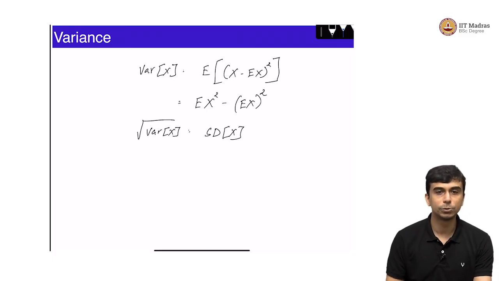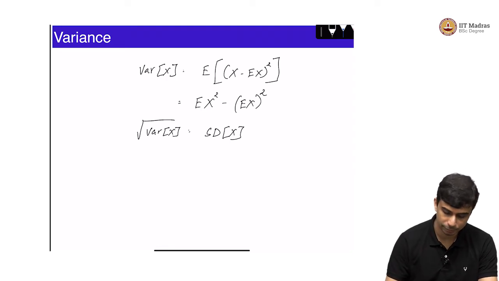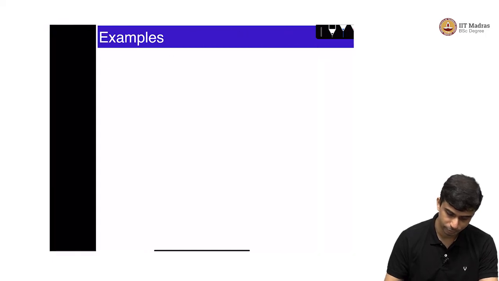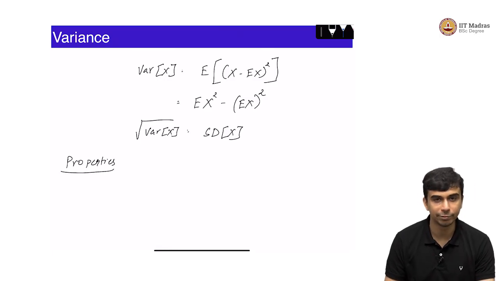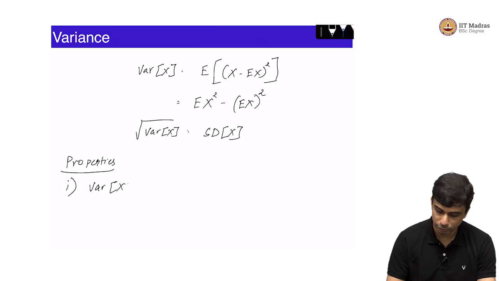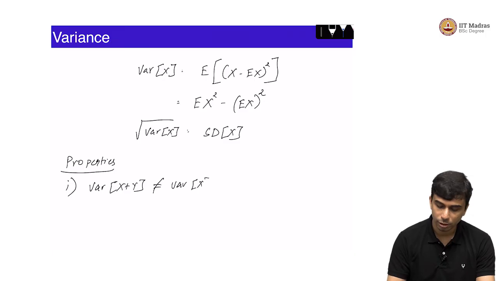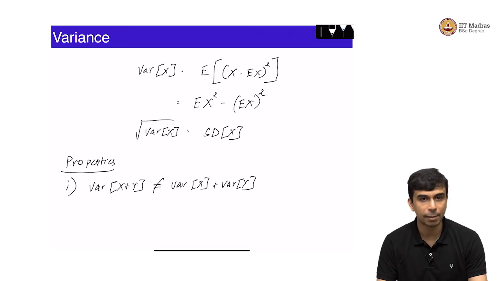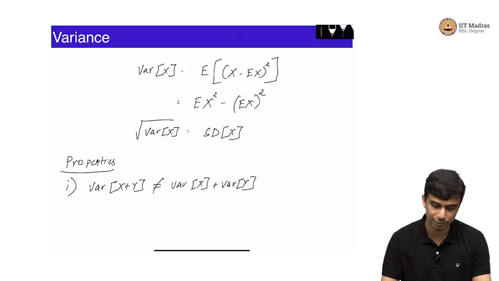So, let us do some simple examples, but before we go there, let us see what the properties of the variance of x are. Unlike expectation, you do not have linearity of variance. The variance of x plus y in general is not equal to variance of x plus variance of y. There are of course special cases where it does happen. We will take a look at this later on, but in general variance of x plus y is not equal to variance of x plus variance of y.